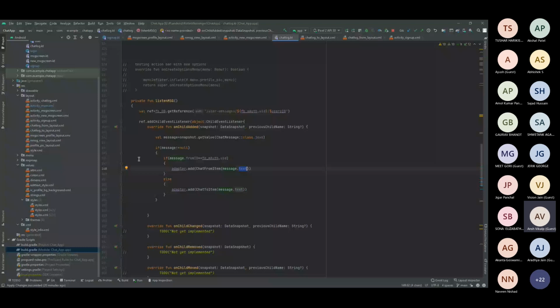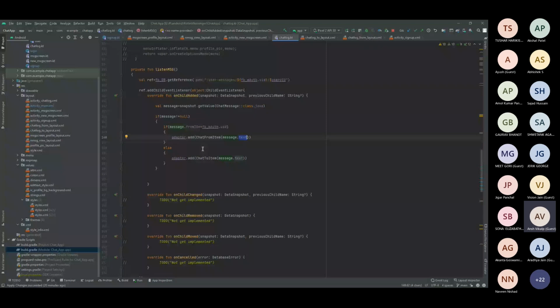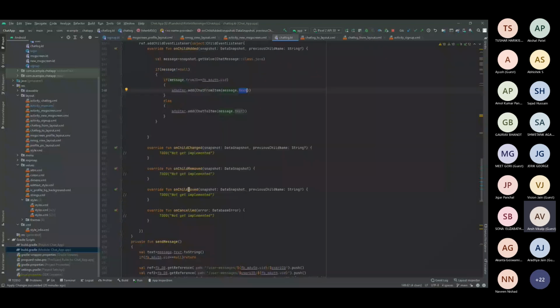Okay, there are other functions also, for example child change, child remove, child move, or child cancel. Now I will explain this with a real-world example. Child remove and child change: child remove is where, whenever you delete a WhatsApp message, you might see that the message has been deleted. This particular function is called in real use, if you're creating a clone of WhatsApp, you might end up using this function.